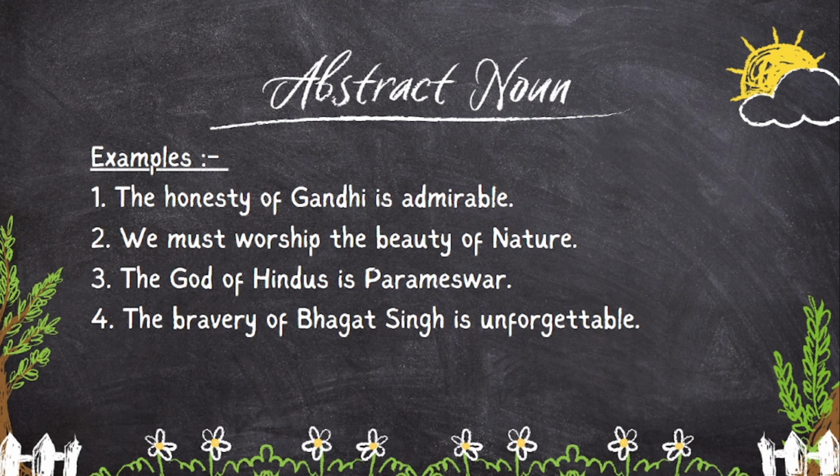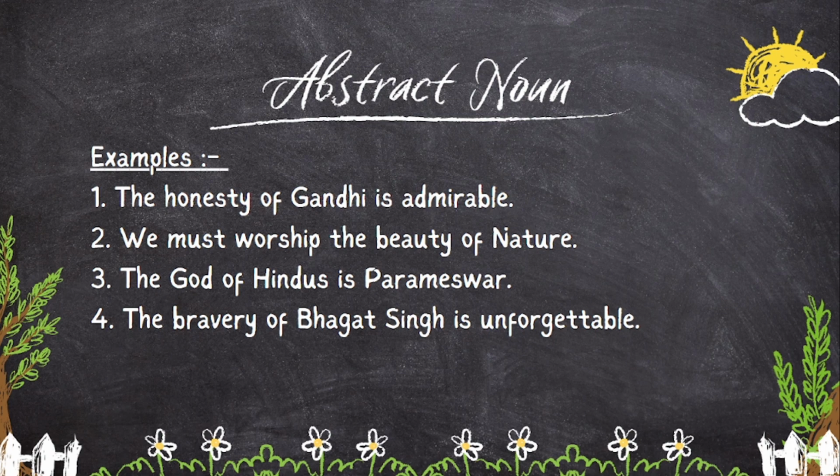Second example. We must worship the beauty of nature. In this example, beauty is an abstract noun. It belongs to a particular thing, nature. So the article is written before the word beauty. Third one, the god of Hindus is Parameshwar.